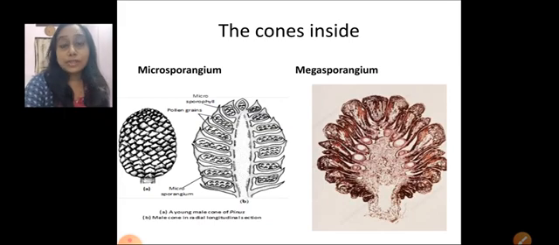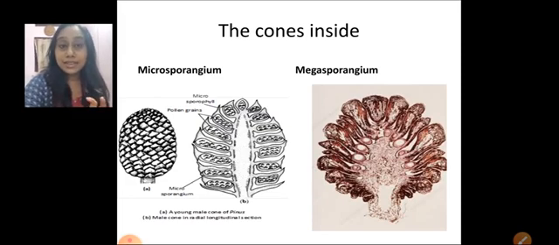The sporophylls of the male cone are called microsporophylls, and the microsporangium is hiding inside the microsporophyll. The microsporangium is a structure that contains the microspores.